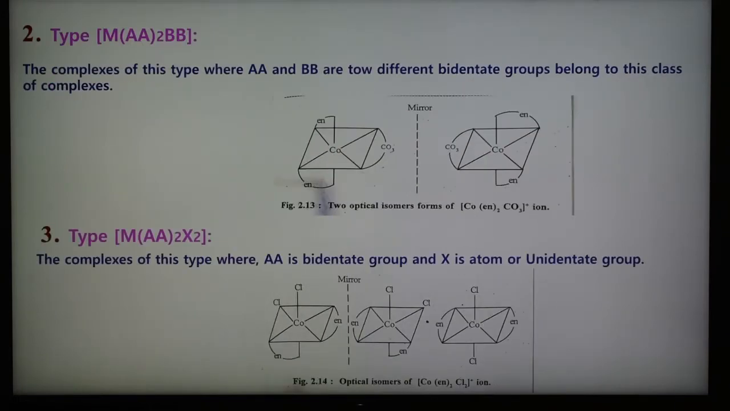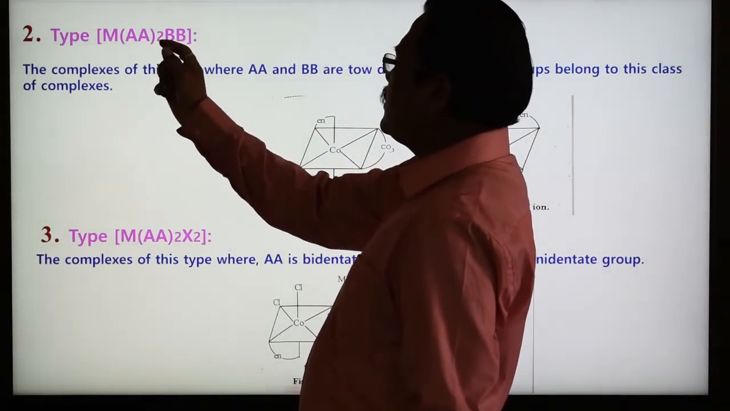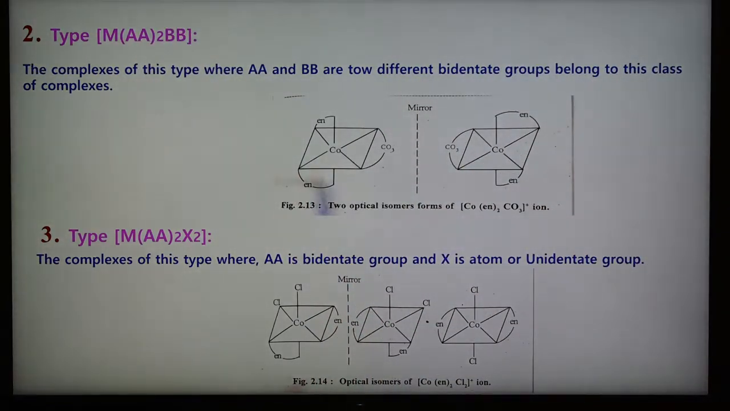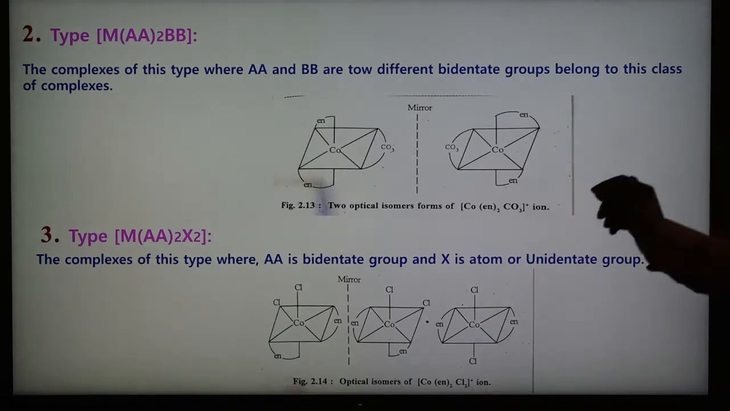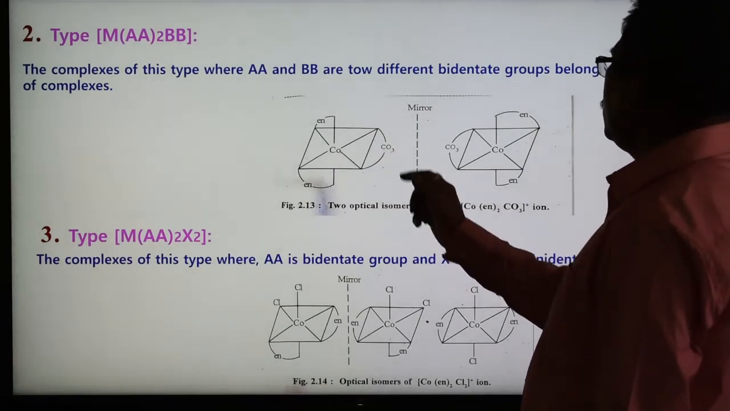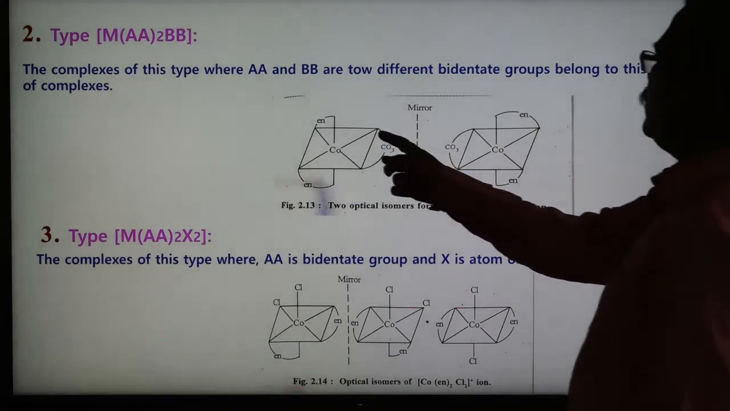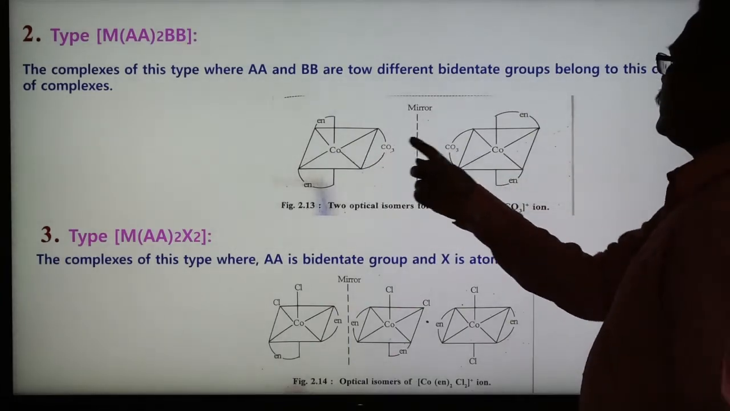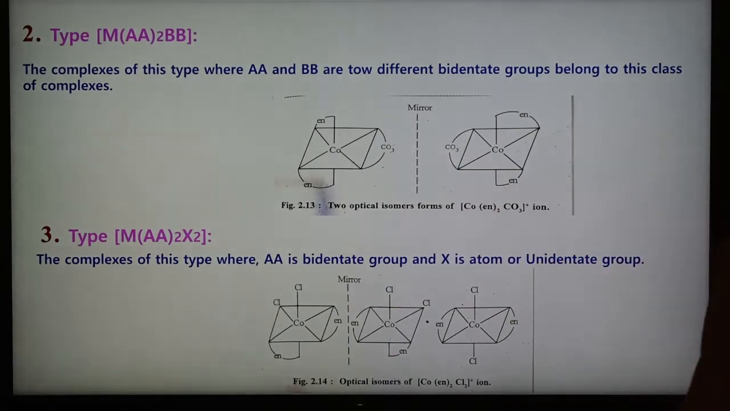The next, second type is type 2, that is type MAA2BB. For the complex of this type, again capital AA stands for bidentate, and BB also stands for bidentate, but two different bidentate ligands are there and belong to this class of complex. So here these ethylene diamines are two, here AA, and one is CO3 2 minus. So these two are the same, both are bidentate ligands. Again the mirror image of this is shown, and so these are the two optical isomer forms in this example.